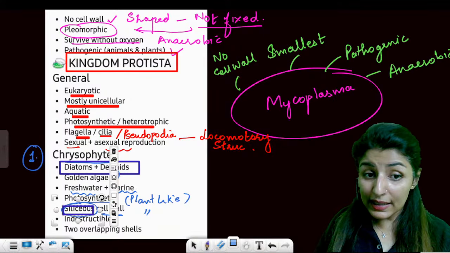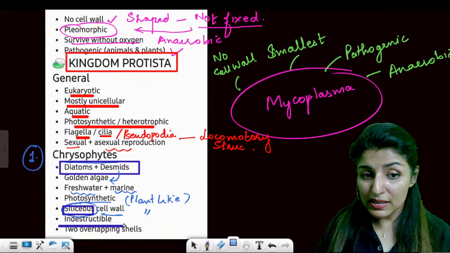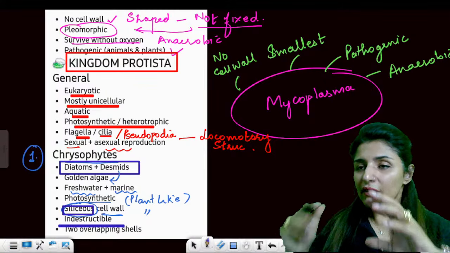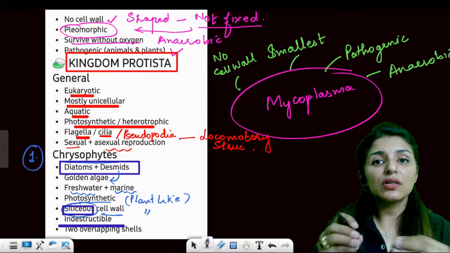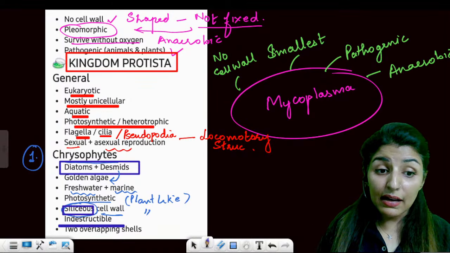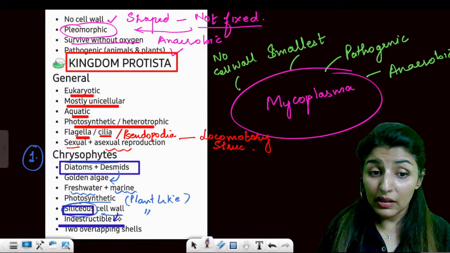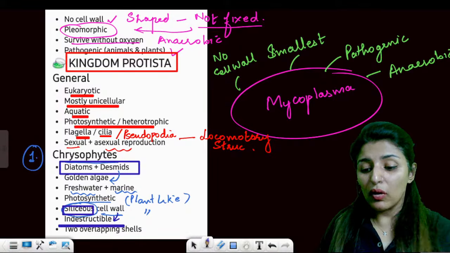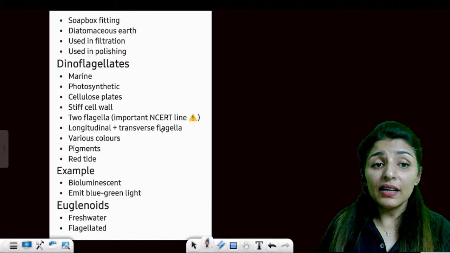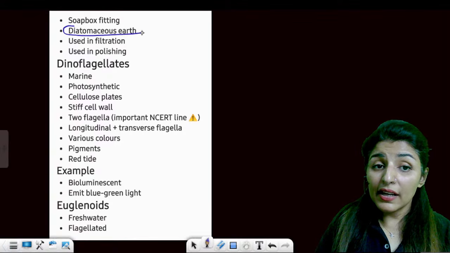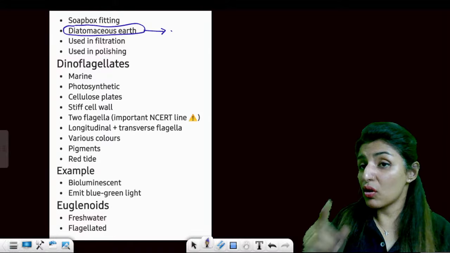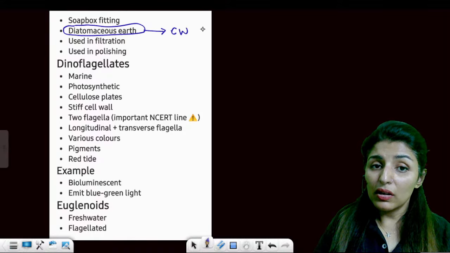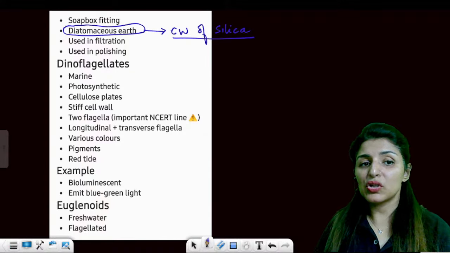This siliceous cell wall will make it indestructible. So what's going to happen? Even if the organism dies, even if the chrysophytes die, the cell wall is going to remain behind. This cell wall is indestructible. When the organism dies and the cell walls remain behind, the earth which has the remnants of these cell walls of silica will be known as diatomaceous earth.